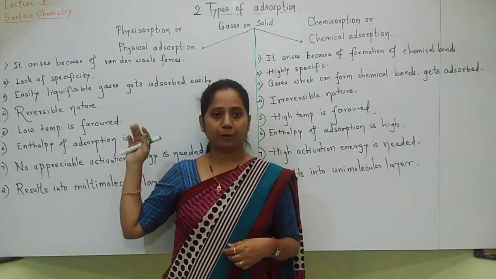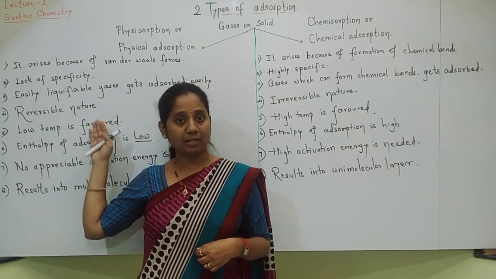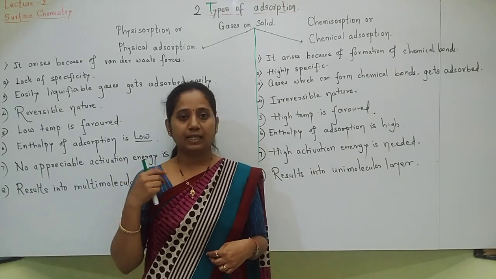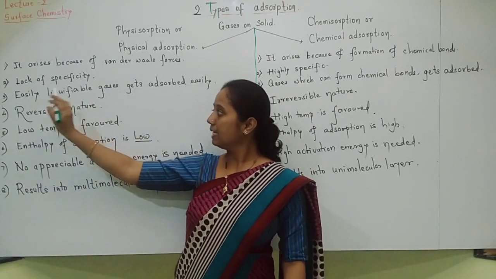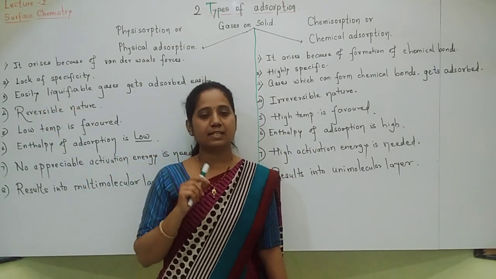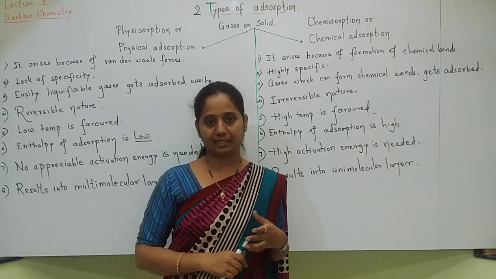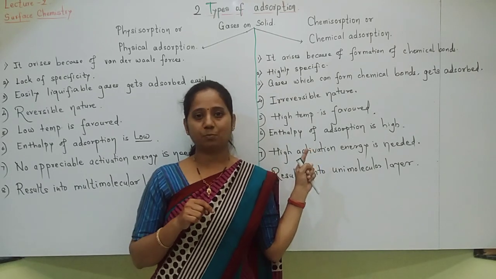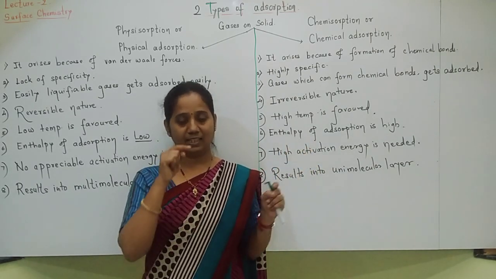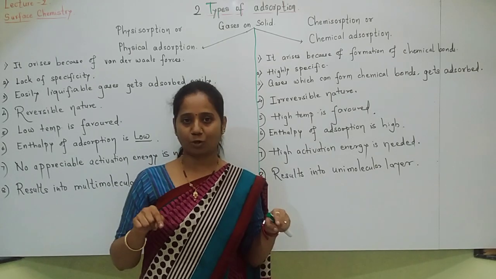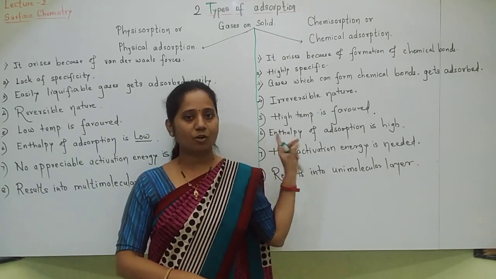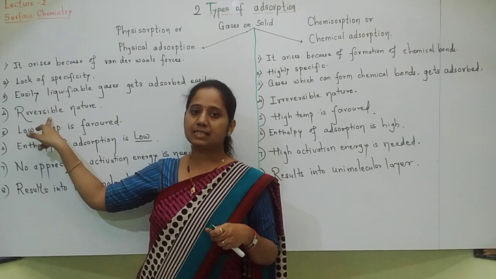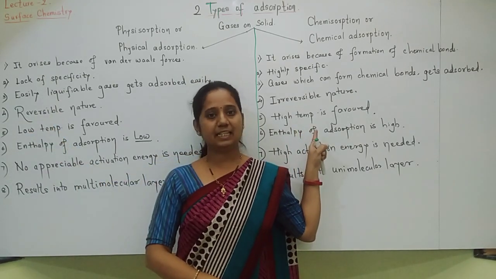Now, third point, which gases get adsorbed by physical adsorption? Answer is of course all. But which get adsorbed readily? Easily liquefiable gases get adsorbed easily or readily. Here, the gases which can form a chemical bond with the adsorbent get adsorbed readily. The gas must form a chemical bond with the adsorbent. Then only that gas gets adsorbed on the surface of the adsorbent. Next point, reversible nature. Physical adsorption is reversible, and chemical adsorption is irreversible in nature.